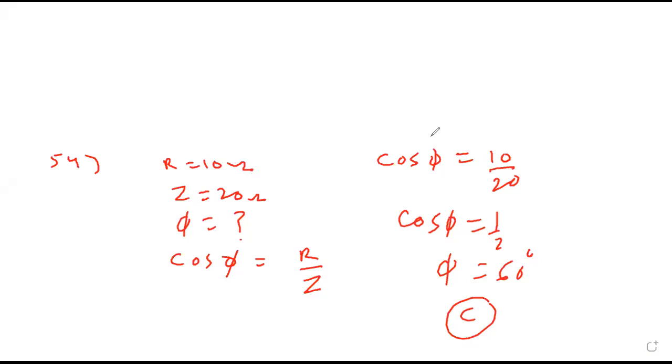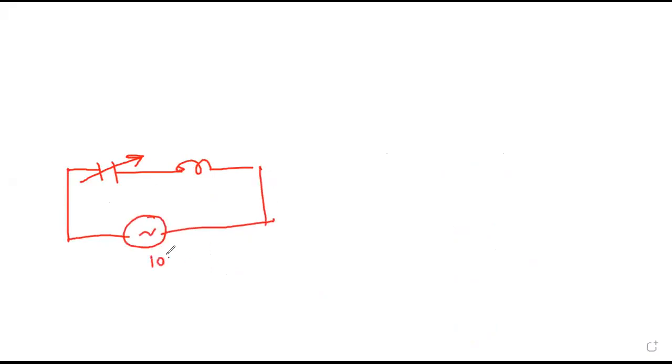55. A variable capacitor, this arrow means variable capacitor, and an inductive coil with negligible resistance are connected in series to an AC supply of 100 volt. The current in the circuit is 5 ampere.